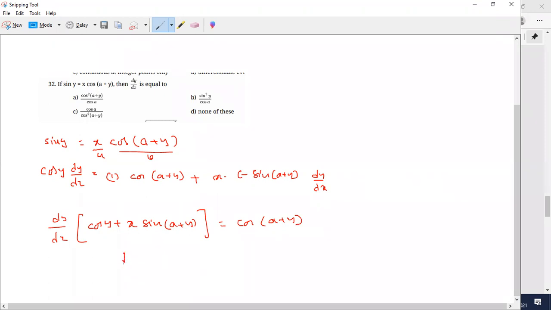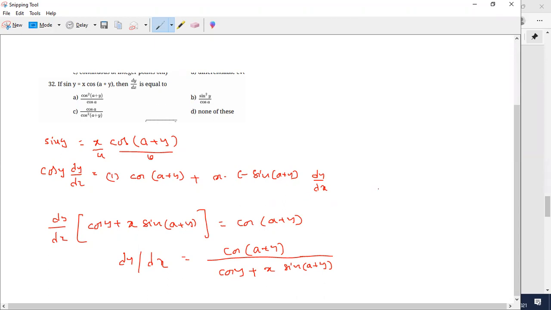The answer I get for dy by dx if I do it directly is cos of a plus y divided by cos y into cos y plus x sine of a plus y. How to proceed in these situations? Students, anyone? We have to find dx by dy and take the reciprocal. That is one method.